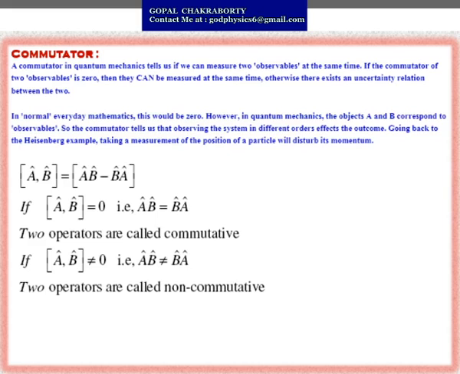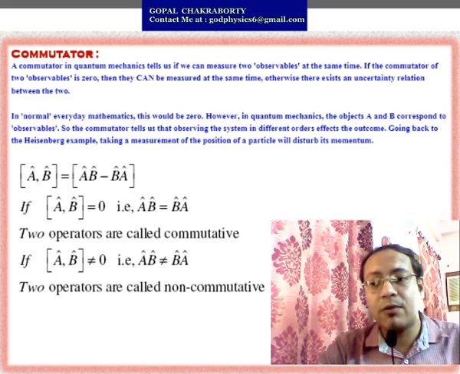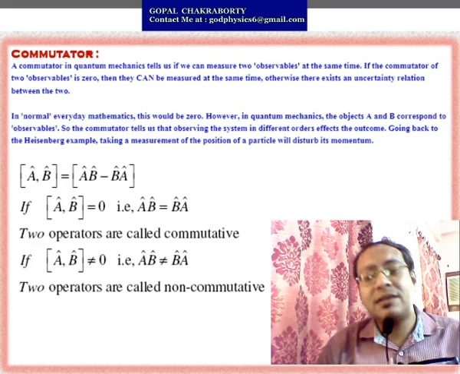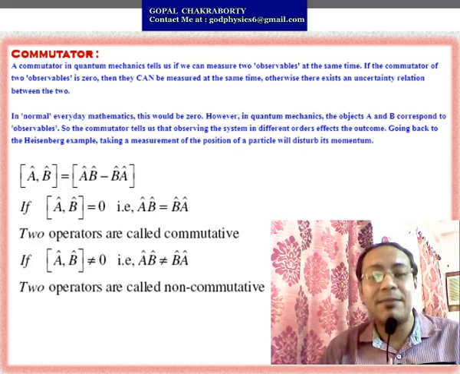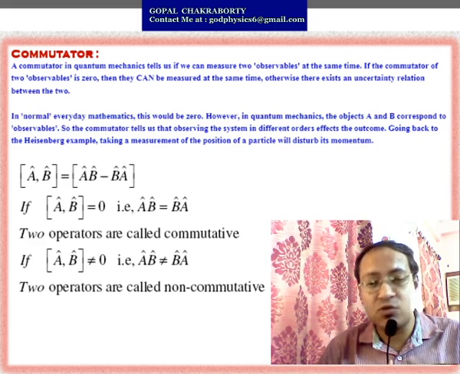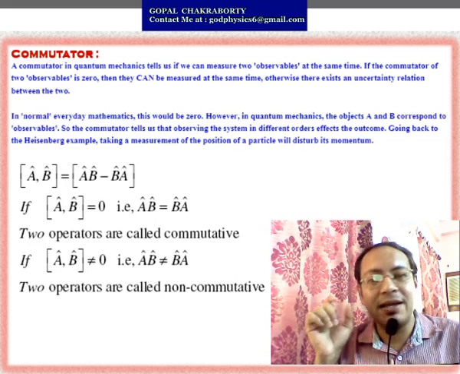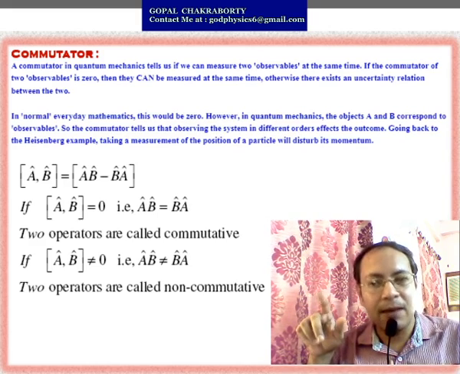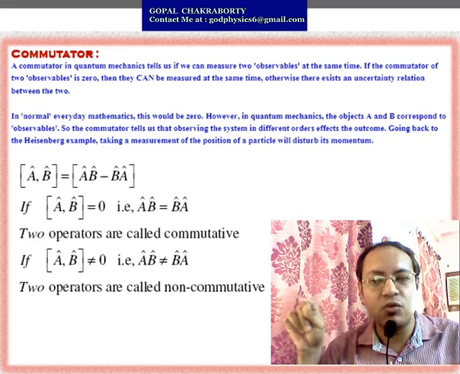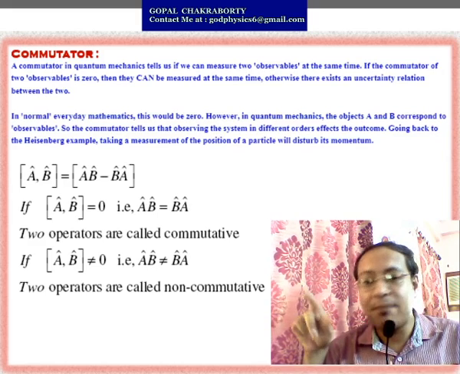So this is the commutator. Now here I will show you how you can express an operator commutator. Consider capital A cap and capital B cap, two operators. The commutator can be represented within third bracket as [A cap, B cap] equals A cap B cap minus B cap A cap.